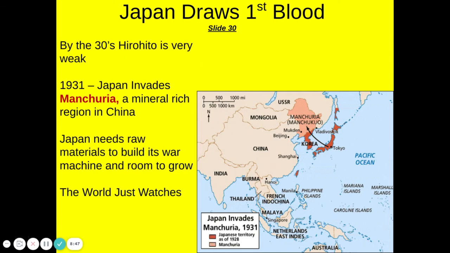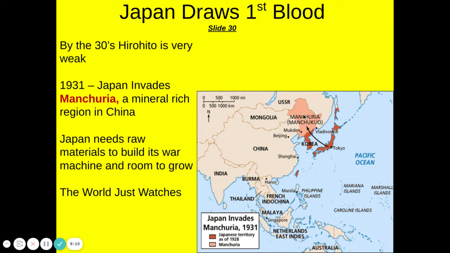So Emperor Hirohito has very little power by the 1930s. The power really lies with Hideki Tojo, who was a military general and prime minister, and he more or less forces Hirohito to bend to his will. And here, Hideki Tojo, along with other military leaders, believed the only way to solve the problems of Japan was to conquer other areas.